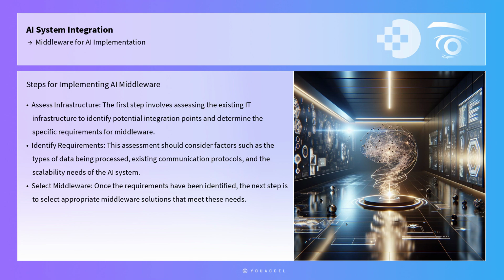This assessment should consider factors such as the types of data being processed, existing communication protocols, and the scalability needs of the AI system. Once the requirements have been identified, the next step is to select appropriate middleware solutions that meet these needs. This selection process should involve evaluating different middleware options based on their features, performance, and compatibility with existing systems.